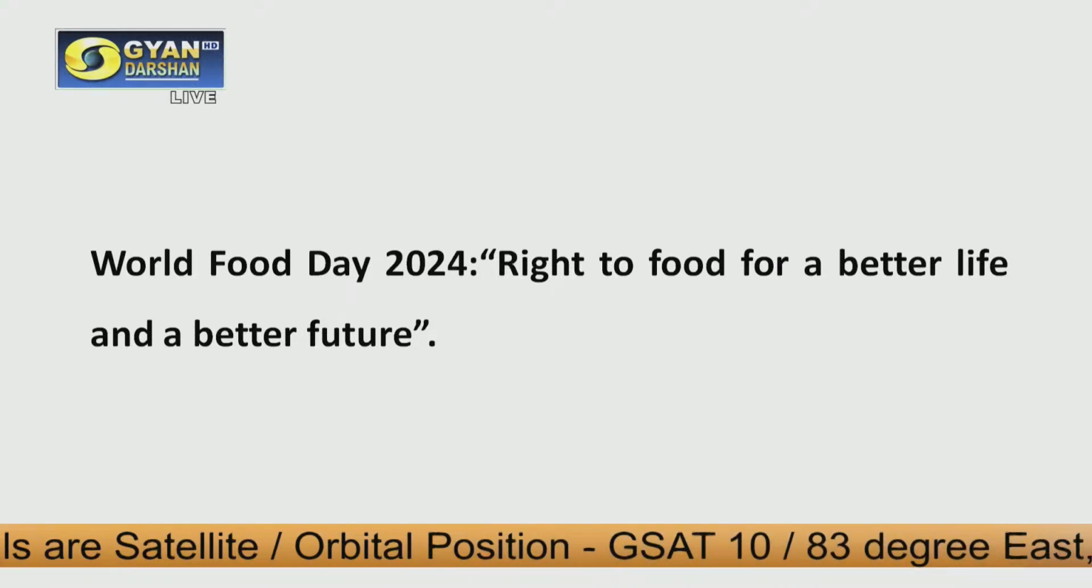When you look at this theme, you get various keywords in it. First is right to food. Availability, stability, accessibility, and affordability. These are the pillars of food. Every individual on this planet has a right to get food. It shouldn't be so costly that people cannot afford it. It shouldn't be so inaccessible that everybody cannot get it. It should not be so skewedly distributed that it is not available everywhere.